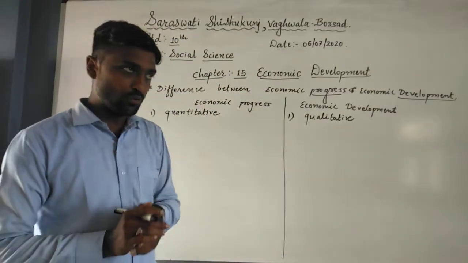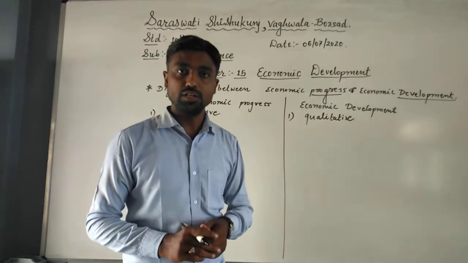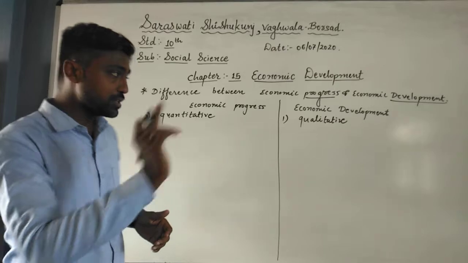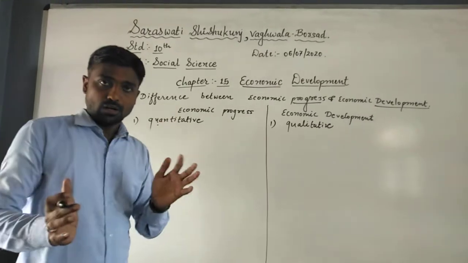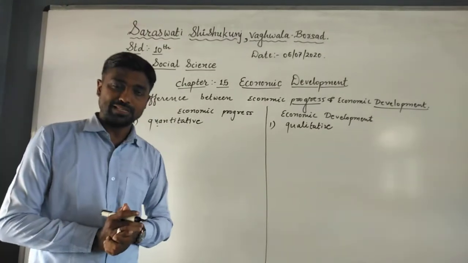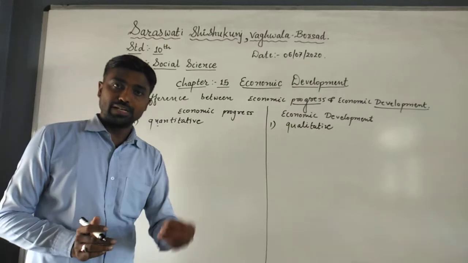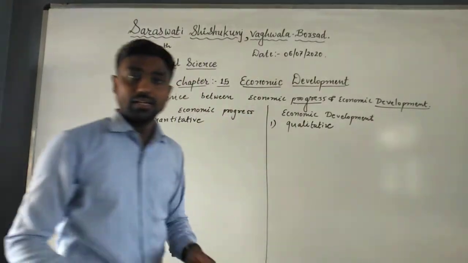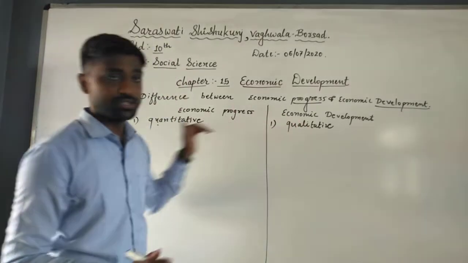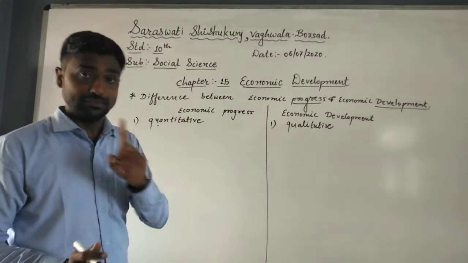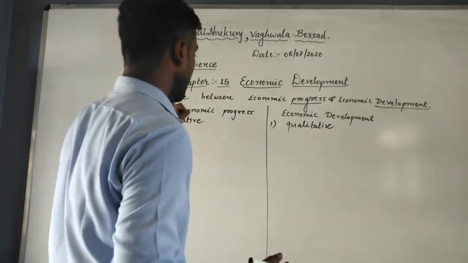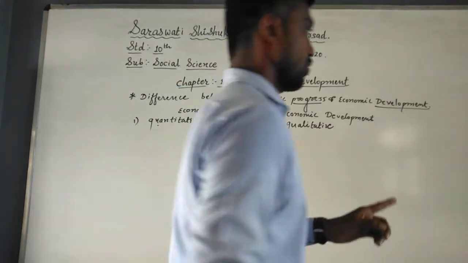For example, if you are going to the market to buy something, understood? First of all, according to the commodities, you will check the quantity, in how much quantity it is there. For example, 500 grams, 1 kg, 2 kg, like that. The second thing we check is quality. Understood? So quality and quantity are two different things. You need to understand that. So economic progress is quantitative while economic development is qualitative.